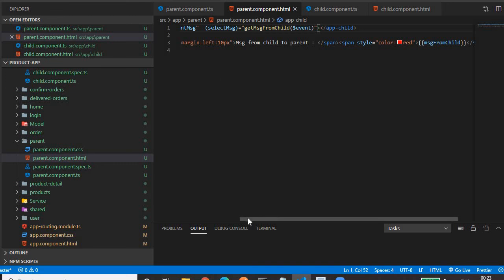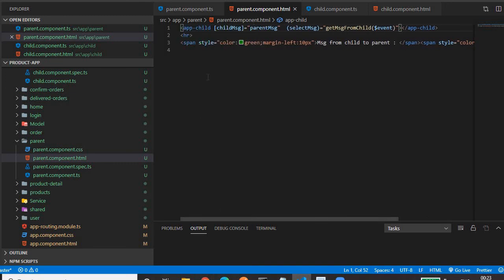So for passing the data from parent to child, we are using attribute binding. The square bracket binding is called attribute binding, and from child to parent we are using event binding. Okay, and the combination of both attribute binding and event binding will be a two-way data binding. We can say it will be the ngModel concept.